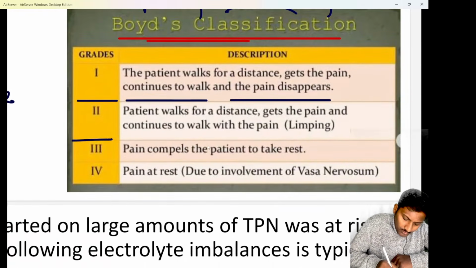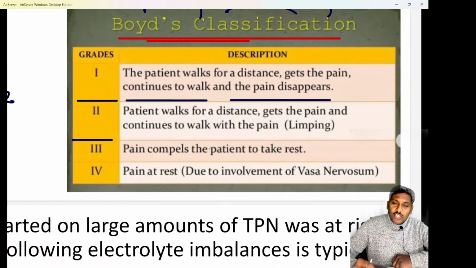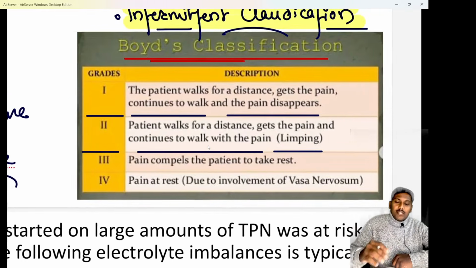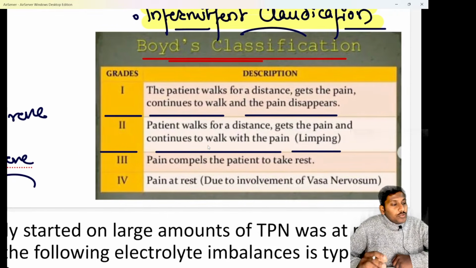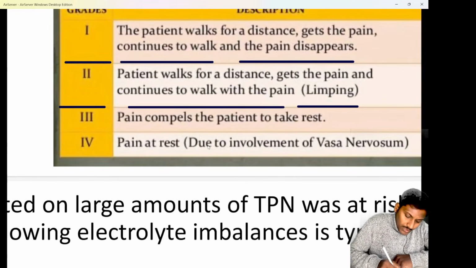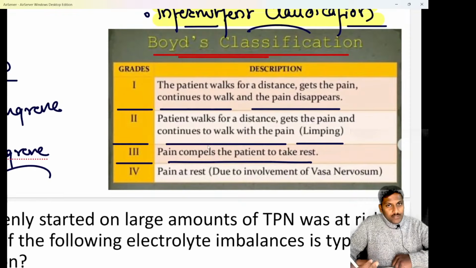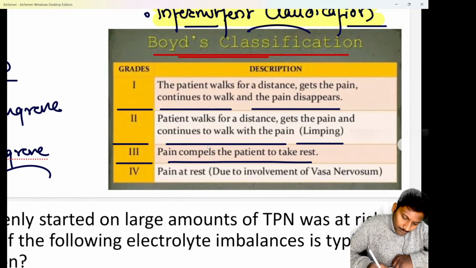Next is grade 2. In grade 2, if they ask you, the patient walks for some distance, the patient gets some pain, and here the pain does not disappear. The patient continues to walk with that pain itself, or the patient continues limping. Okay, the patient keeps walking with pain, the pain does not disappear. That is grade 2. Grade 3 is pain compels the patient to take rest. In grade 3, once the pain starts, that pain is so severe that the patient has to stop or the patient has to take rest. That is what is important to be remembered.